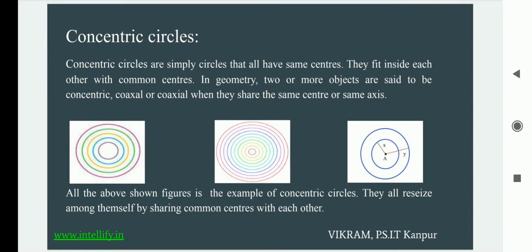In geometry, two or more objects are said to be concentric, or coaxial, when they share the same center or the same axis with each other.